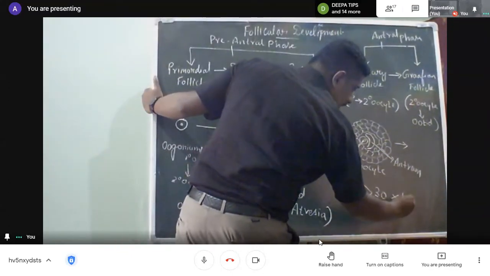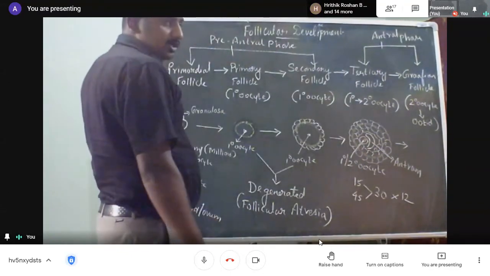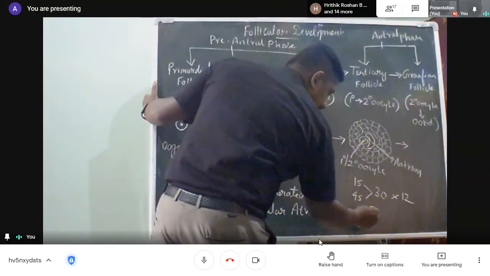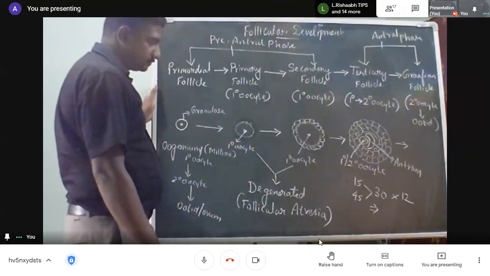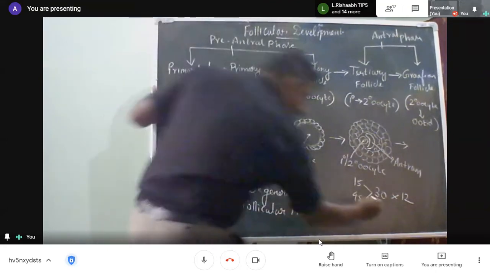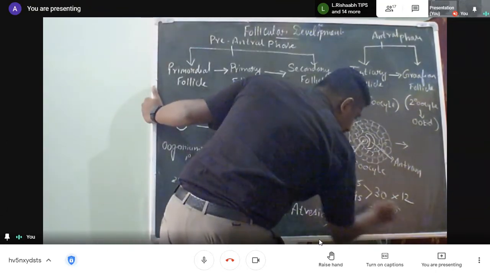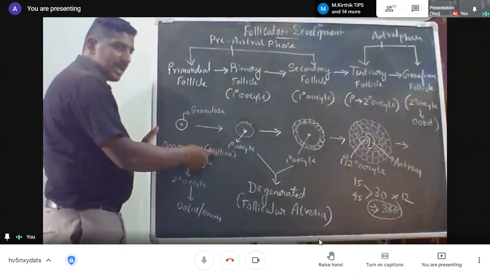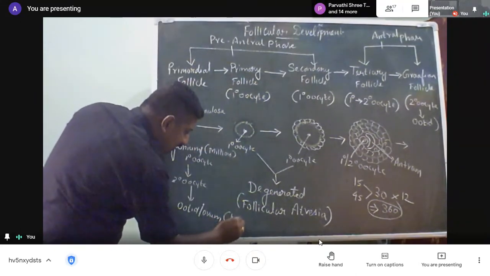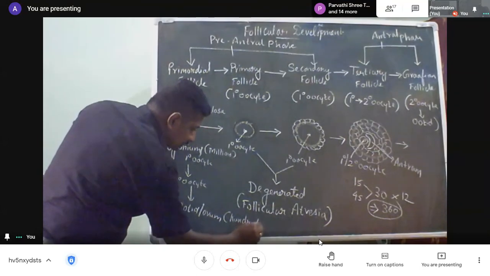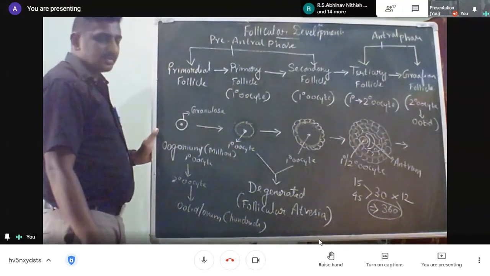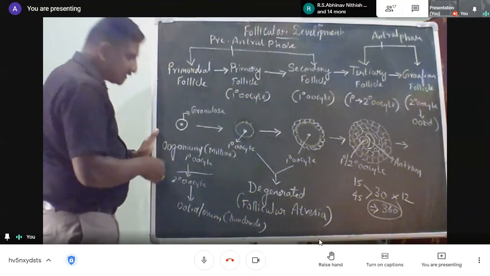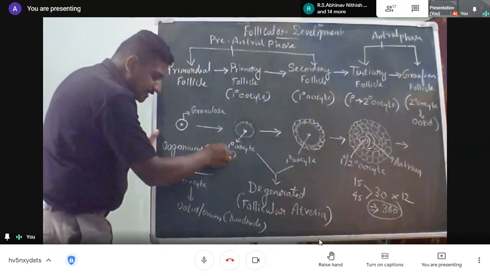In that, per month, one egg. So per year, 12 eggs. So what is 30 into 12? 360. So around 360. That means I can say though millions of eggs are there, only a few hundreds are left. So why are millions there and only a few hundreds released?